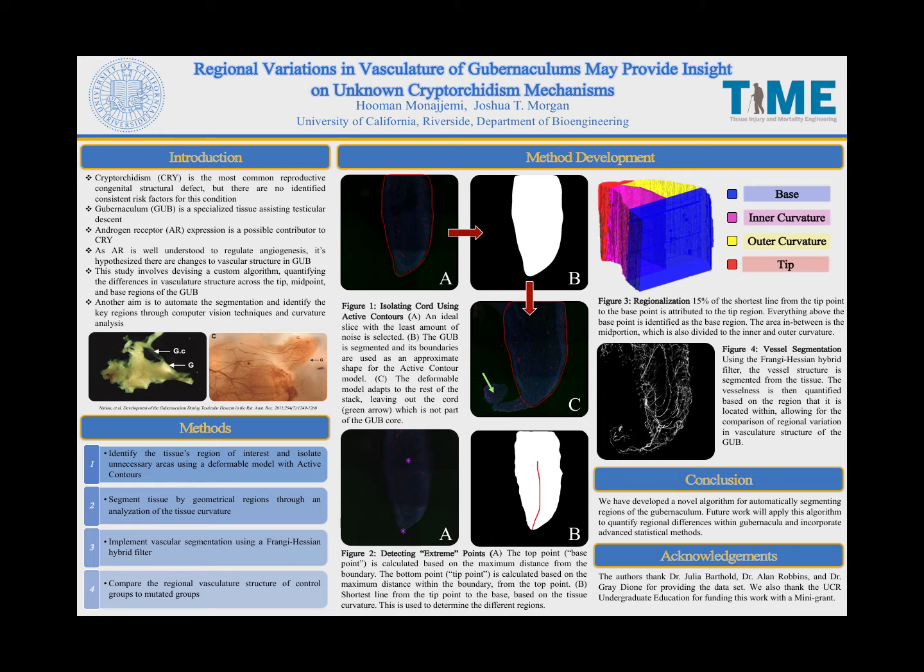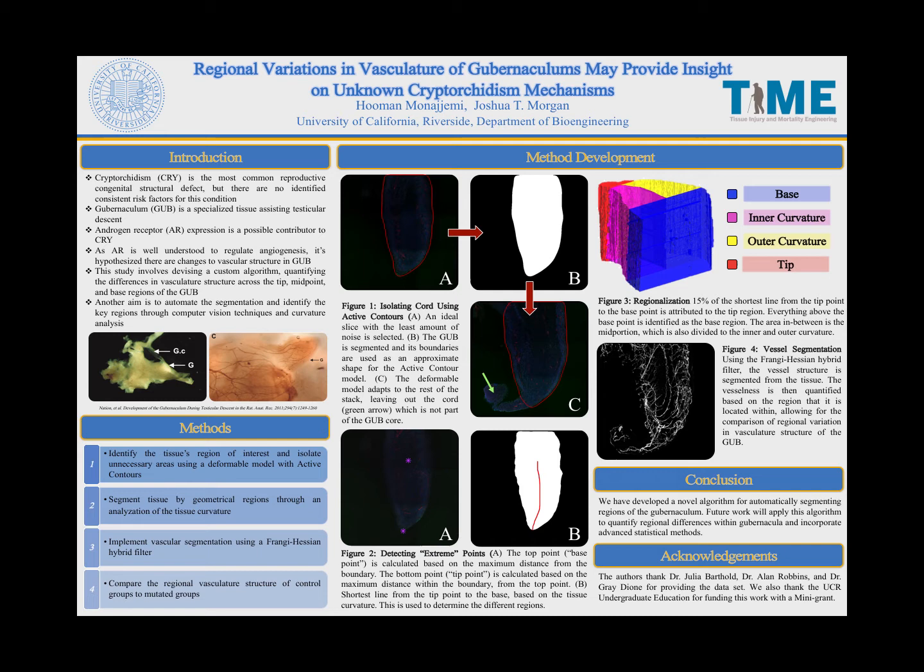The gubernaculum is a specialized tissue that aids in the process of testicular descent through the changes in its structure throughout infant development. The organ can be divided into three main parts: the tip, the mid-portion, and the base. Now, we know from previous research that androgen receptor expression regulates angiogenesis. Therefore, we hypothesize that there are changes to the vasculature structure of the gubernaculum for the rats that are susceptible to cryptorchidism.